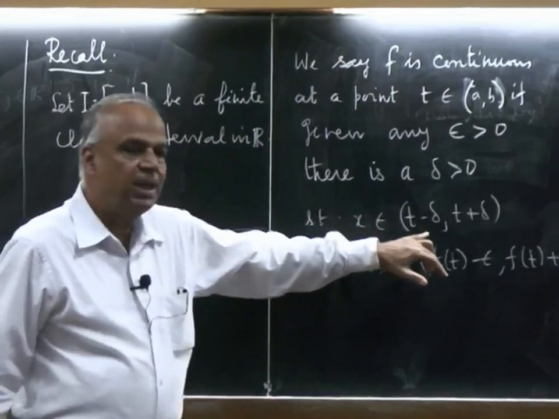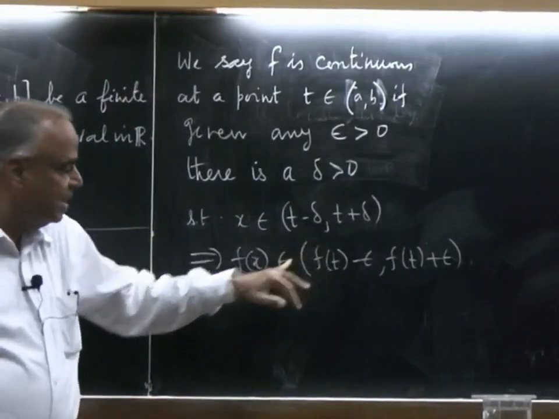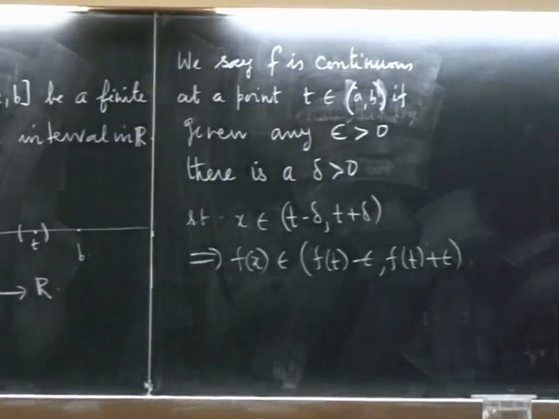If this fellow stays within that delta distance, I can correspondingly control the values to be within the error that you want. So, the error can be controlled provided you make the variable stay close to the point t.